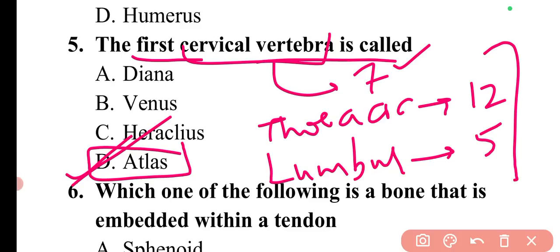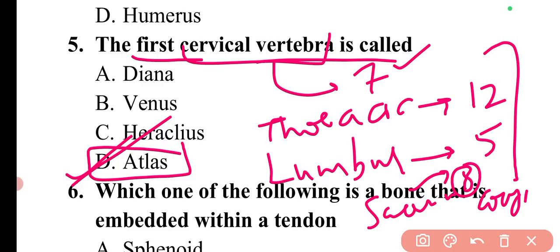Then there is the sacrum and coccyx. The sacrum is a bone made of 5 fused bones, and the coccyx is made of 4 fused bones. So this is the proper distribution of your vertebral column.